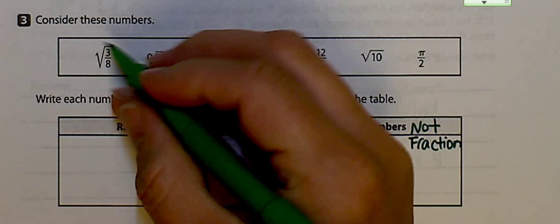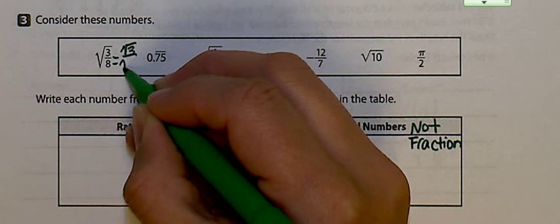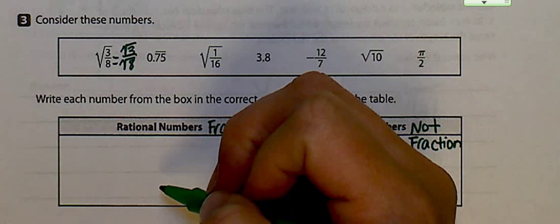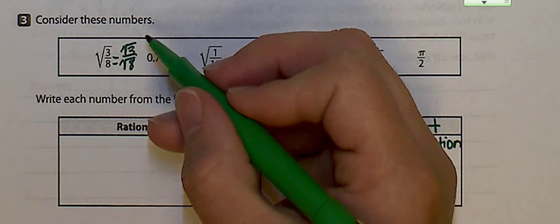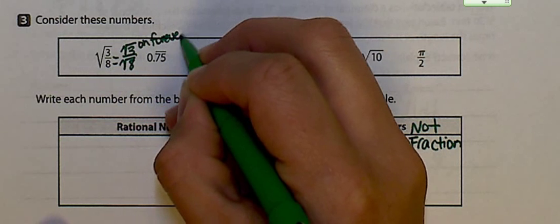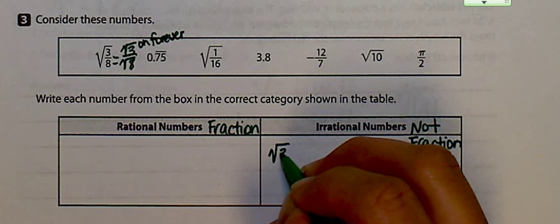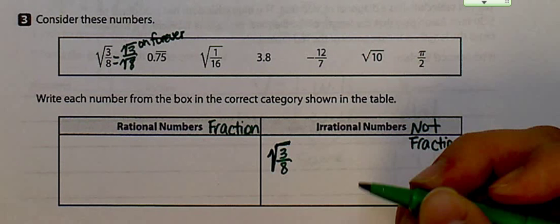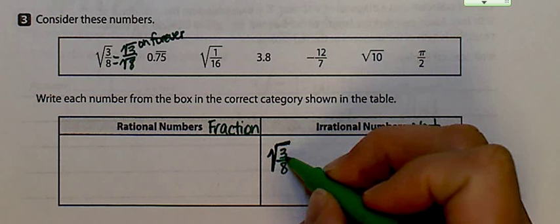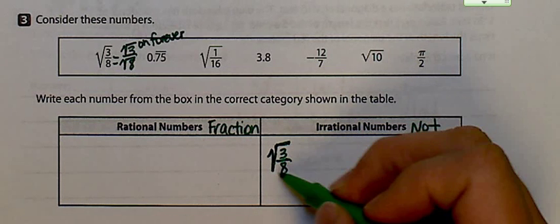We've got the square root of 3/8, which is the exact same thing as the square root of 3 over the square root of 8. The square root of 3 is not a perfect square. If it's not a perfect square, that means it's a number that goes on forever. If it goes on forever with no pattern whatsoever, that's going to make it an irrational number. So that whole entire fraction has to be an irrational number. I know that it is a fraction, but there's no square root for 3 and no square root for 8, so there's no other way to write that other than the format that it's in.